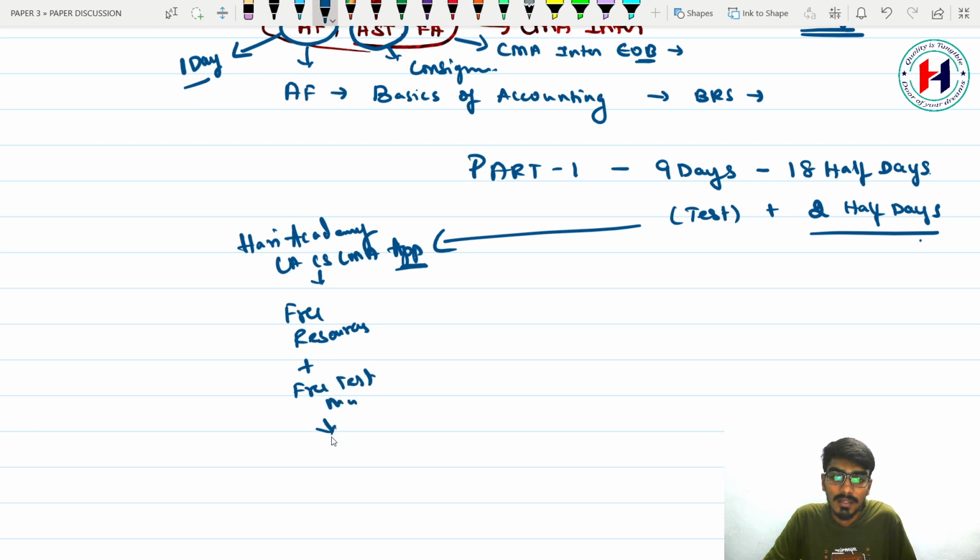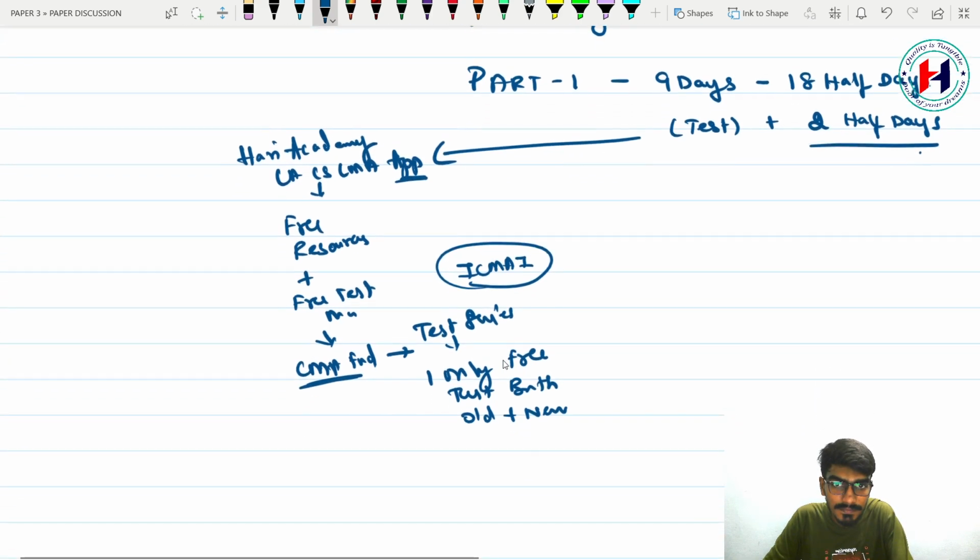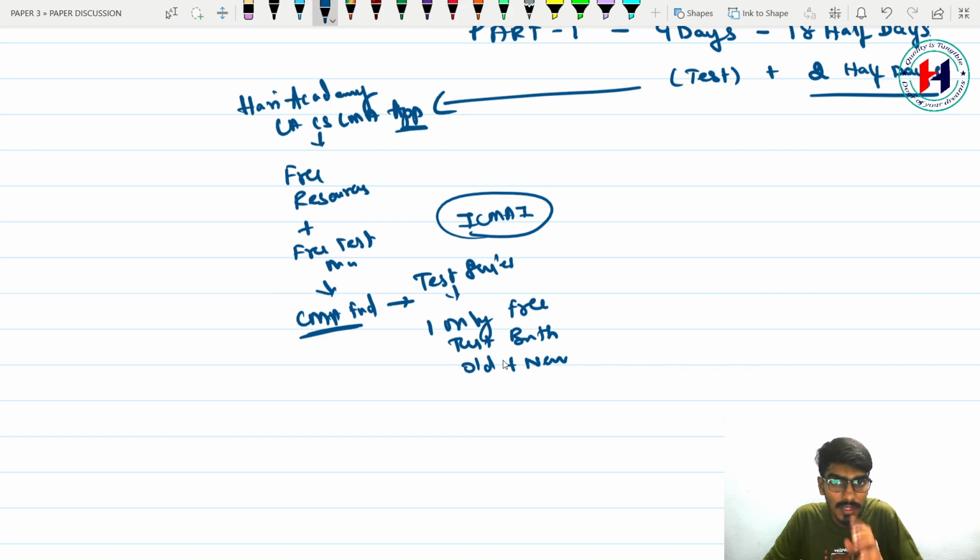In the free test material, there is a folder CMA Foundation. In that CMA Foundation folder, you will get the test plan, and the test series you will conduct. We are going to conduct only one free test for both the old as well as the new syllabus. It is completely as per the ICMA pattern, the same MCQ pattern.